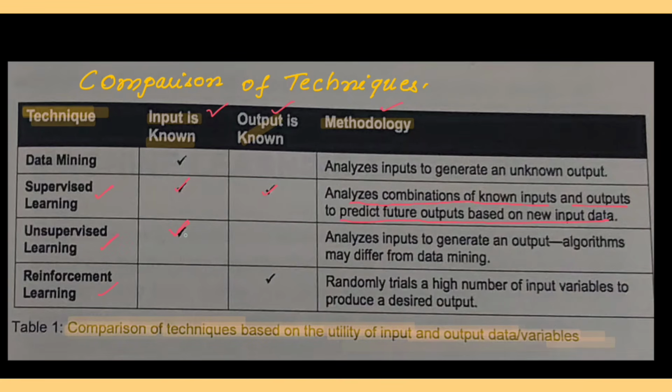Unsupervised learning, you are giving the unlabeled data. You are not going to give the values for the dependent variables. So that means it analyzes inputs to generate an output. Algorithms may differ from data mining.